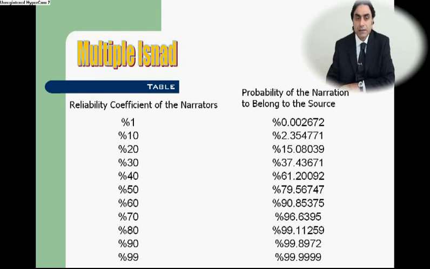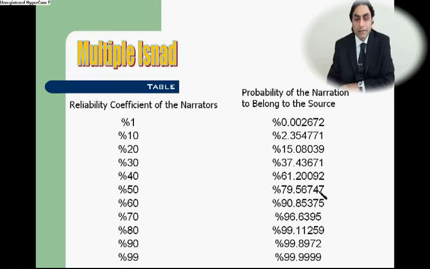As it can clearly be seen from the table, such a type of isnad has a structure which is far from being feeble, so much so that when the reliability coefficient of the narrations is reduced until 50% by 10% each time, the reliability that the relevant narration belongs to the source which it is attributed still seems to be very high.